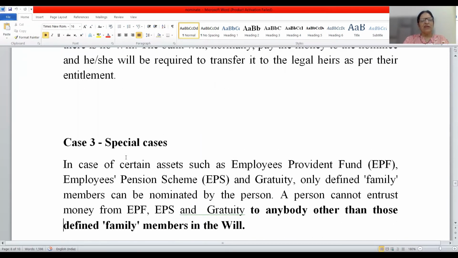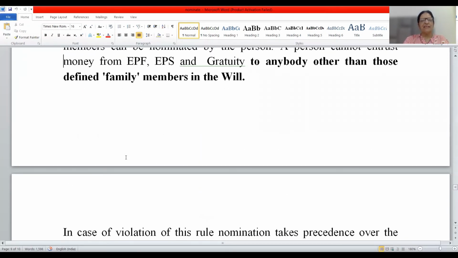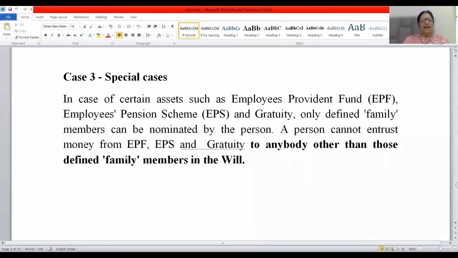Now let us talk about case 3. Case 3 is the special case. In case 3, friends, the nominee will be entitled to get the money in special cases. That is why the term special has been used here.